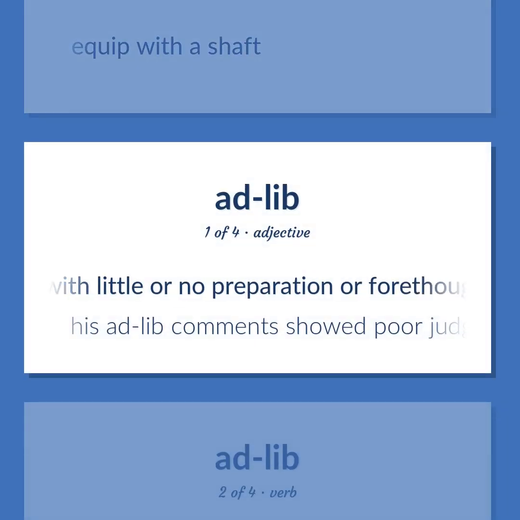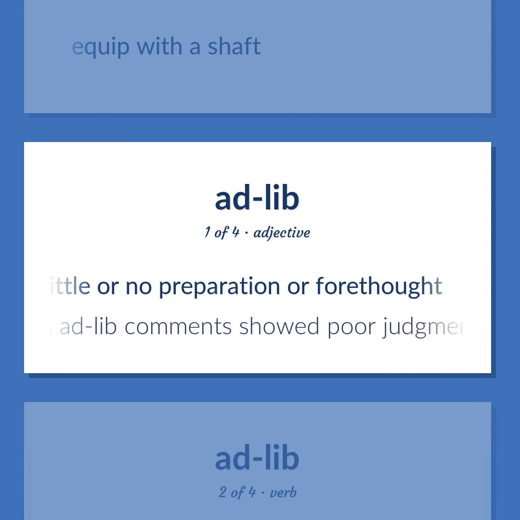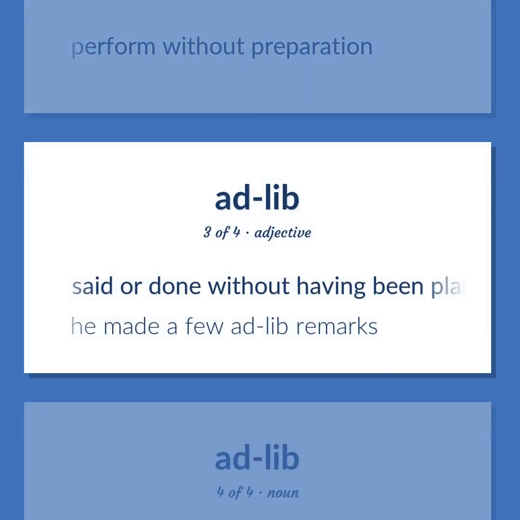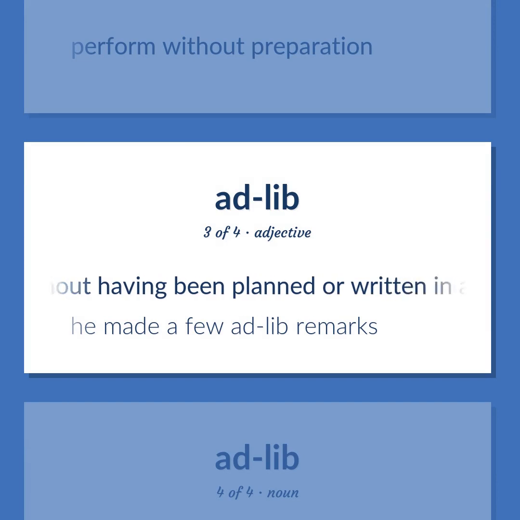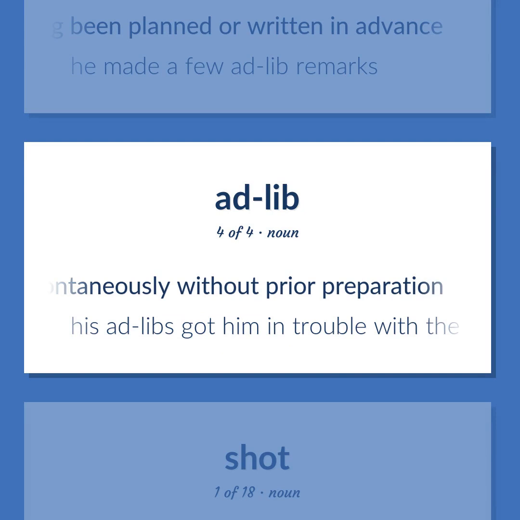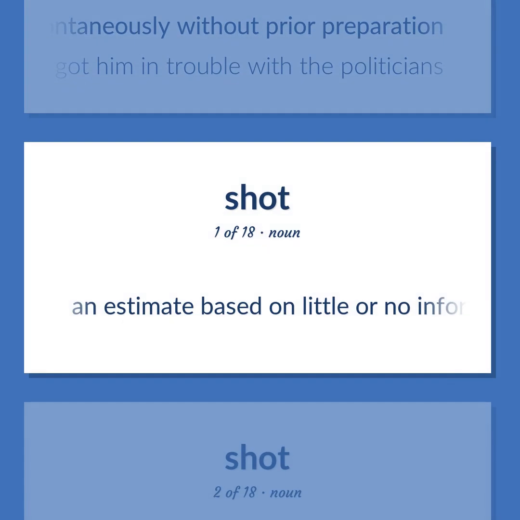With little or no preparation or forethought. His ad-lib comments showed poor judgment. Perform without preparation. Said or done without having been planned or written in advance. He made a few ad-lib remarks. Remark made spontaneously without prior preparation. His ad-libs got him in trouble with the politicians. An estimate based on little or no information.